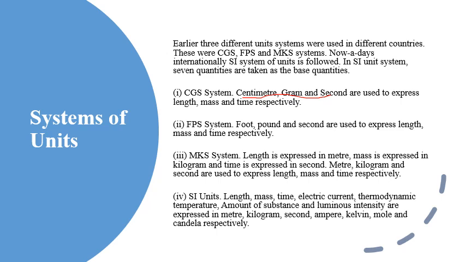Okay, and the last system, the internationally accepted unit, SI unit. This consists of 7 basic units: length, mass, time, electric current, thermodynamic temperature, amount of substance and luminous intensity. Okay, these are expressed in meter, kilogram, second, ampere, Kelvin, mole and candela respectively. See, these 7 units are called basic SI units.